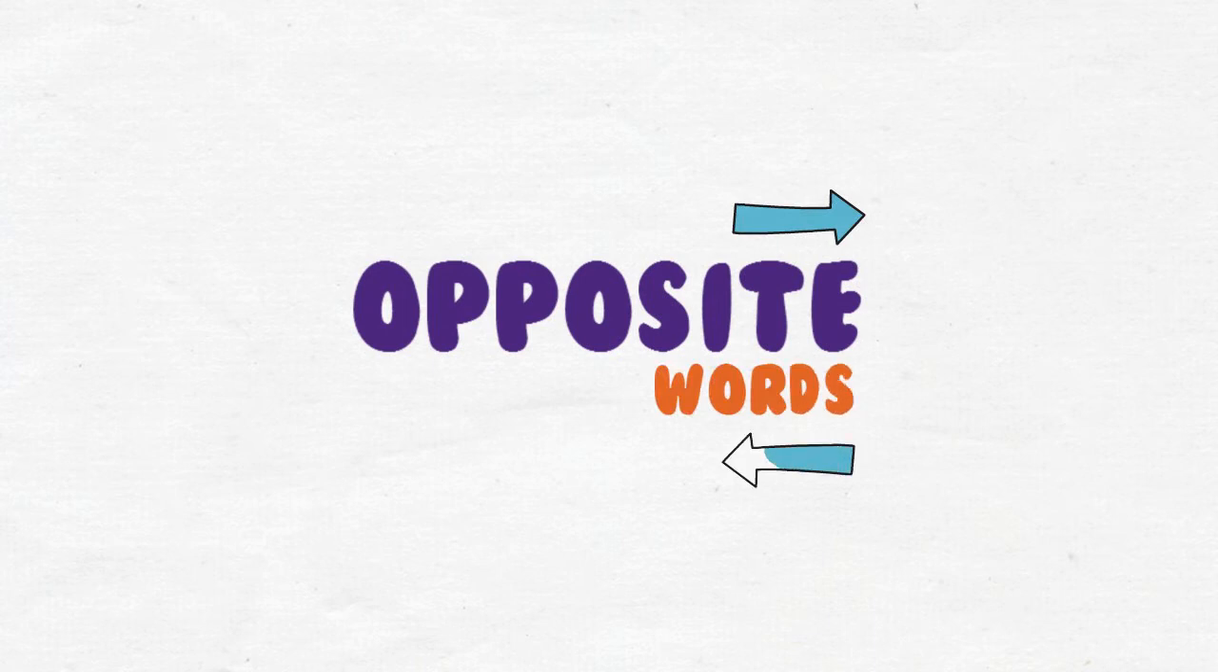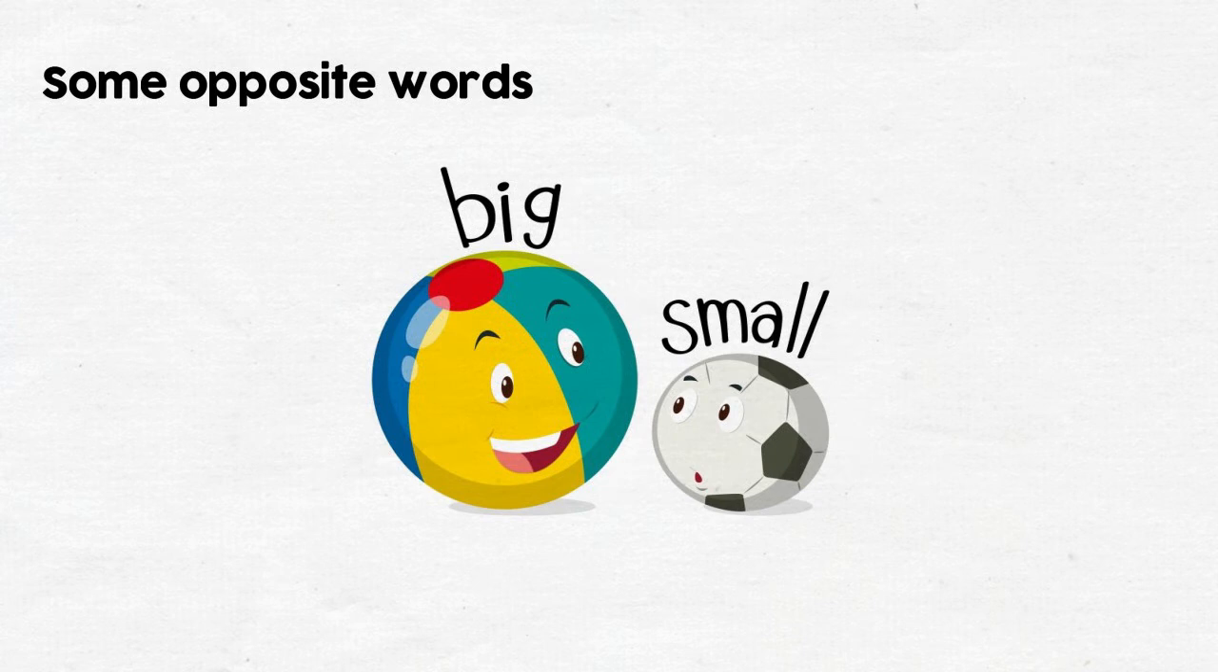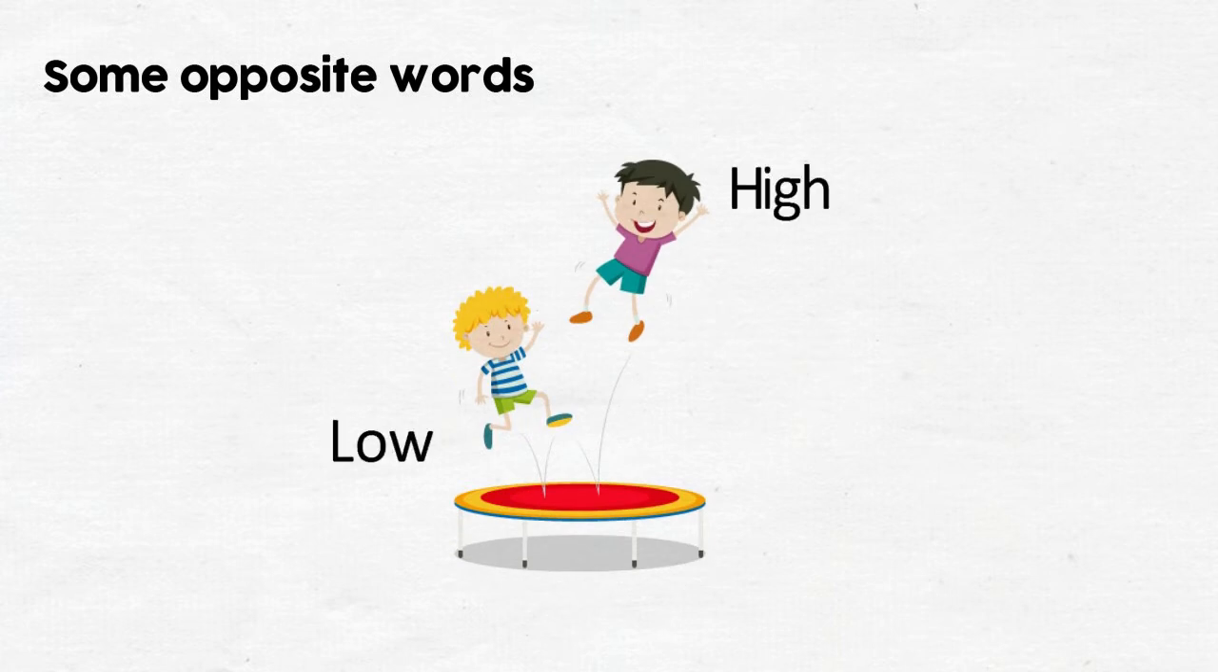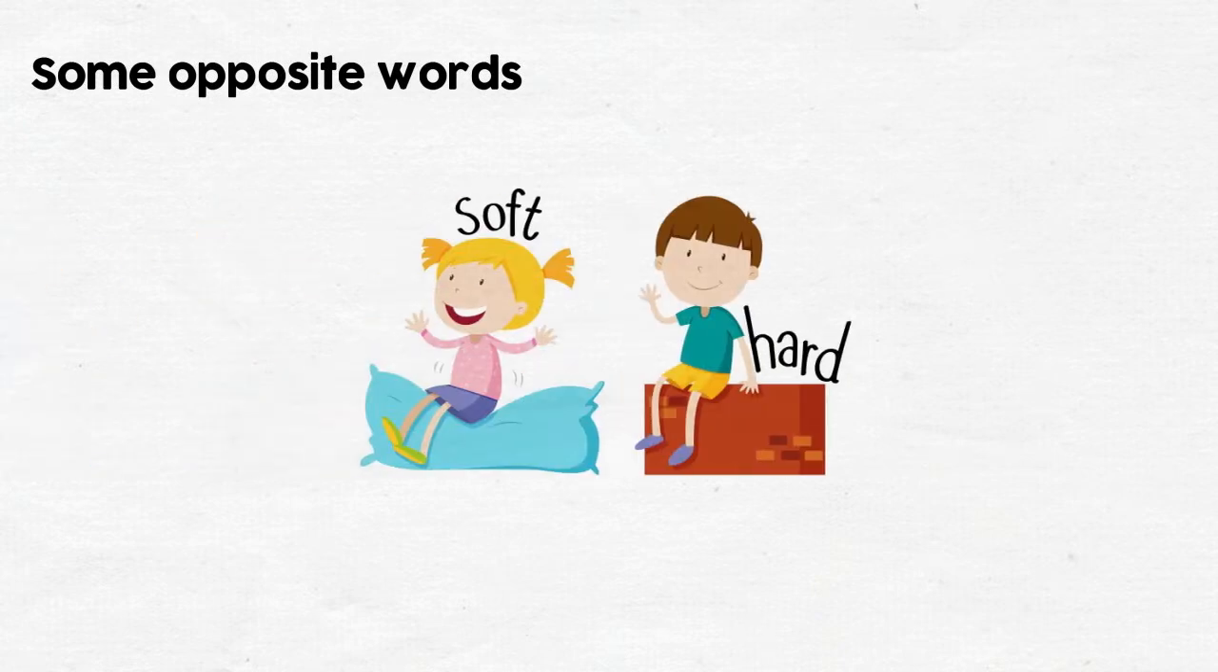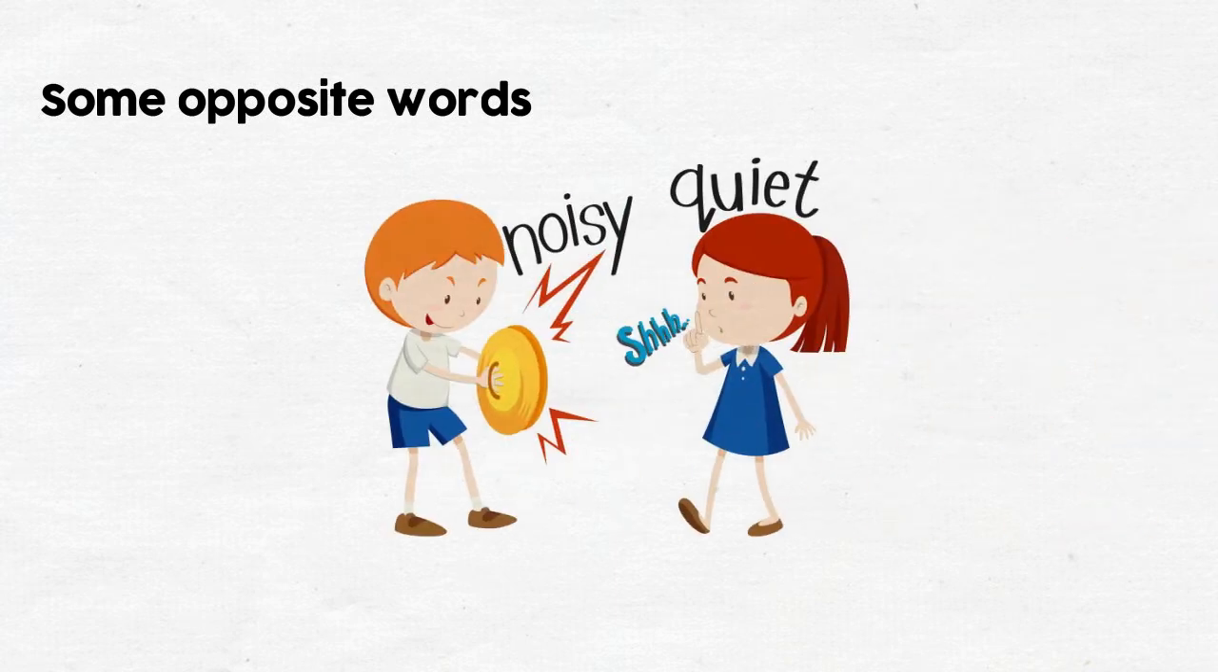Opposite words. Some opposite words. Small, big. Some opposite words. High, low. Some opposite words. Hard, soft. Some opposite words. Noisy, quiet.